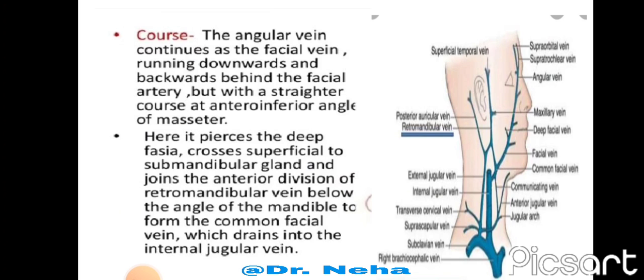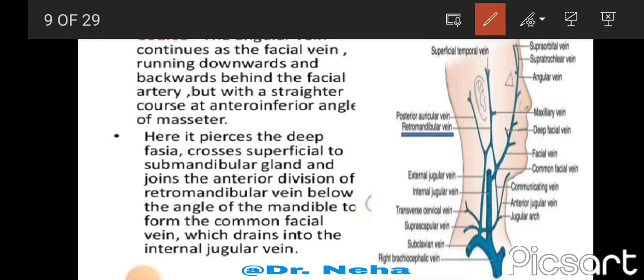This angular vein continues as the facial vein, running downwards and backwards behind the facial artery, but with a straighter course. It is not tortuous. At the antero-inferior angle of the masseter, it pierces the deep fascia and crosses superficial to the submandibular gland and joins the anterior division of retromandibular vein below the angle of mandible and forms the common facial vein, which further drains into internal jugular vein.